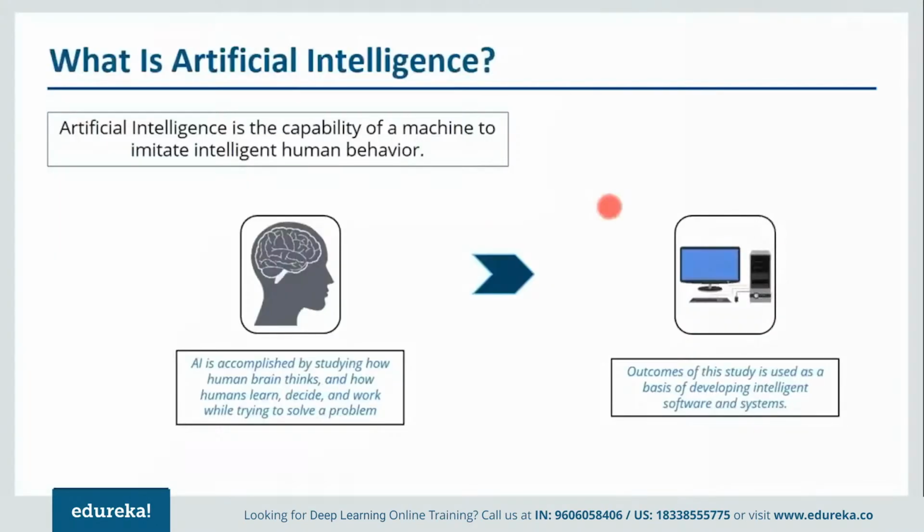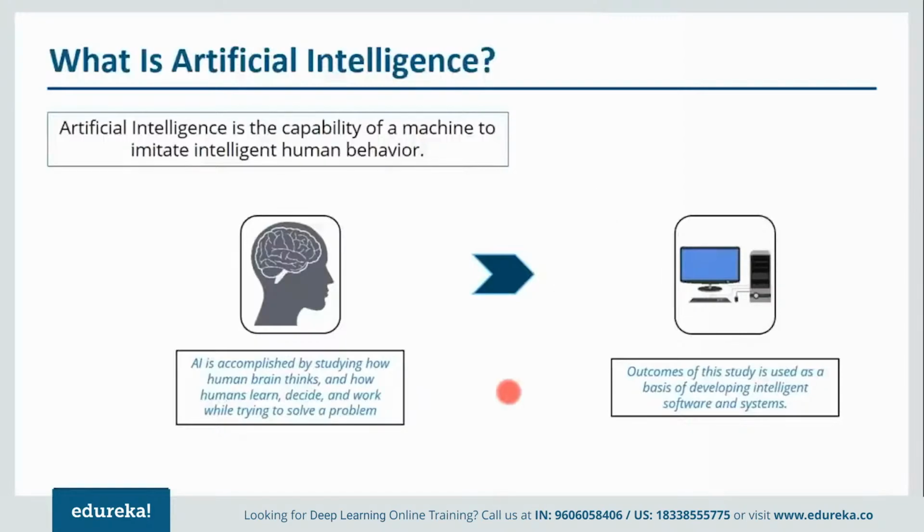Now, artificial intelligence, I know the word sounds pretty complex, and there are a lot of Hollywood movies that are based on artificial intelligence. If you have seen Terminator or Matrix, all these movies are based on artificial intelligence. But you don't need to worry about it because till now we haven't reached the level they have shown in movies like Terminator. But yes, the concept is pretty similar. Basically, we want systems and software that can imitate human behavior.